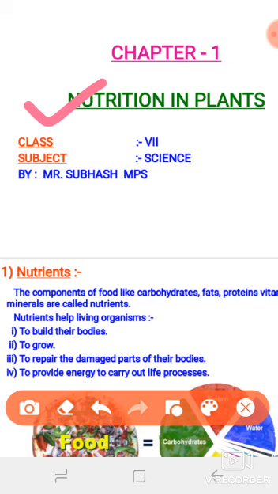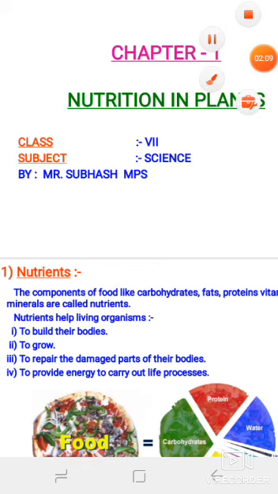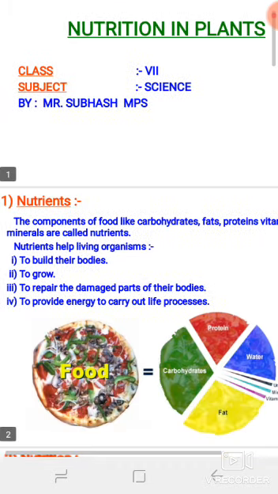Because living organisms are continuously performing various types of activities, and all these activities are needed by living organisms to maintain their continuous functioning and the process of performing various types of metabolism. So you can say nutrition is important for both.